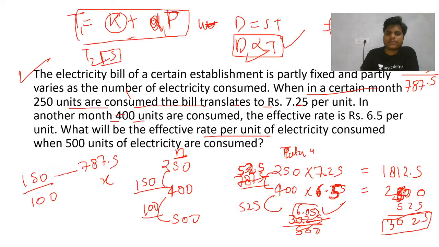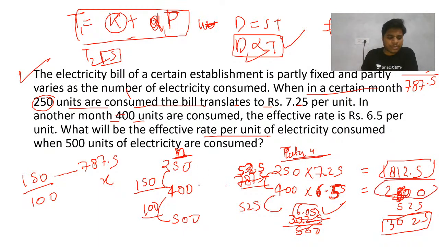Okay, this one. Whenever you have units, maybe the number of students in a hostel, some kind of question like that, you write the units here and the total expenses there. If it is the number of students and their average daily expenses, you write the total, average into the total number, here.